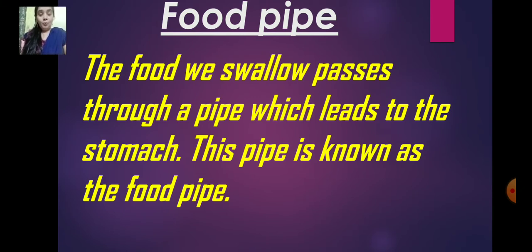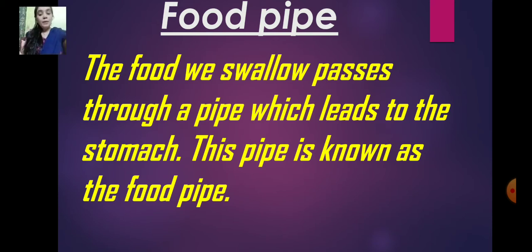Now, before we start with the food pipe, what you can see on the screen, let's first revise what is digestion. Our body cannot directly use the food that we eat to give energy.